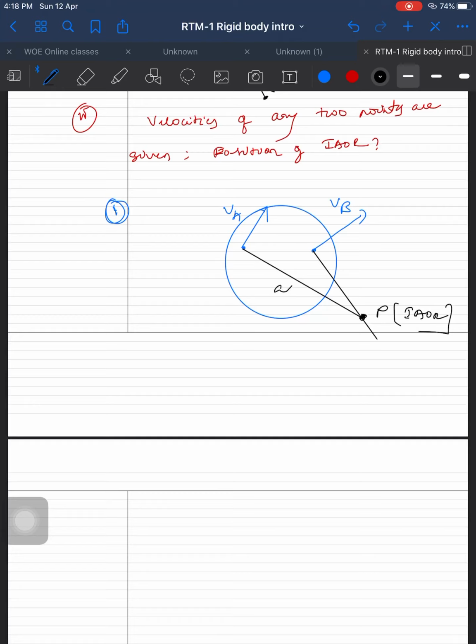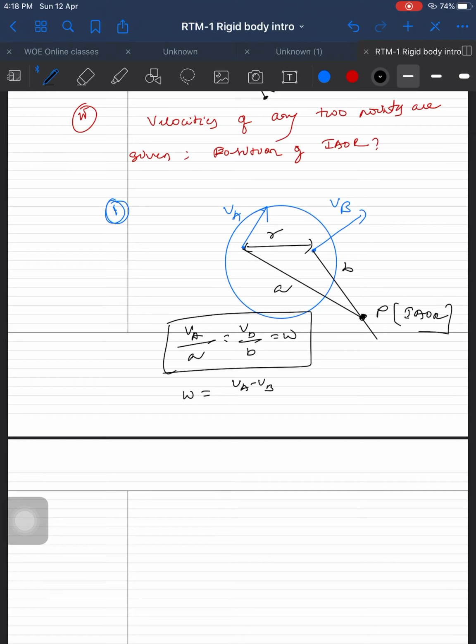I explained this already. A and B are there. 2 points, VA by A is equal to VB by B, which is equal to omega. And even if you know the distance between these two, say r, omega is also equal to VA minus VB by r, and velocity should be perpendicular, right? No, it's not VA minus VB.